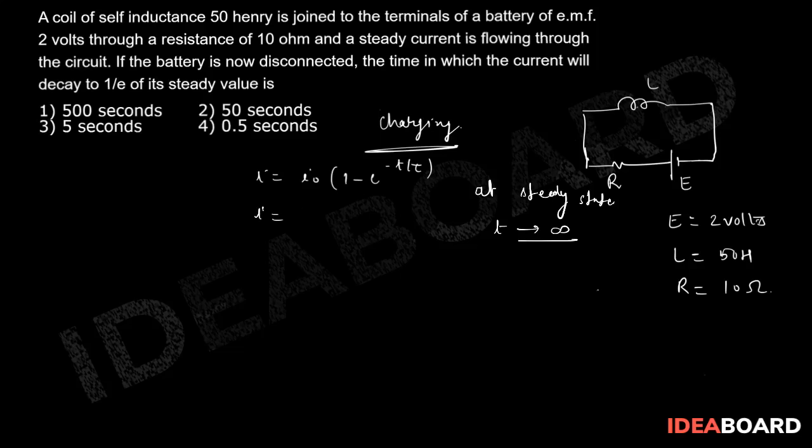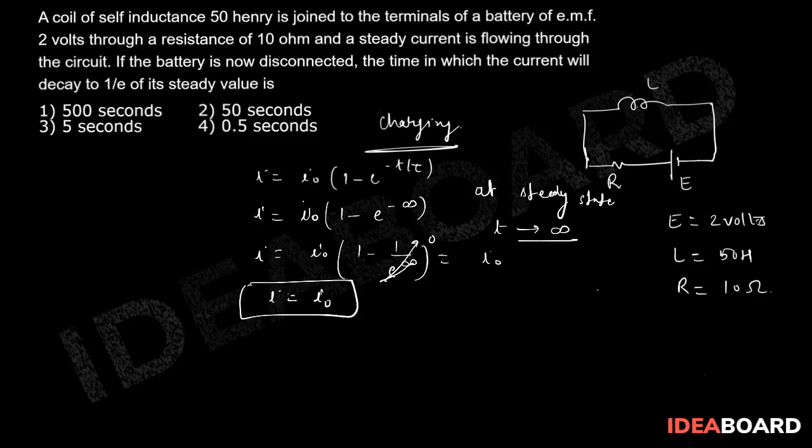If you put this value, you get I naught into 1 minus e to the power minus infinity. That would give you I is equal to I naught into 1 minus 1 upon e to the power infinity, which term is going to be 0. So I will be equivalent to I naught.